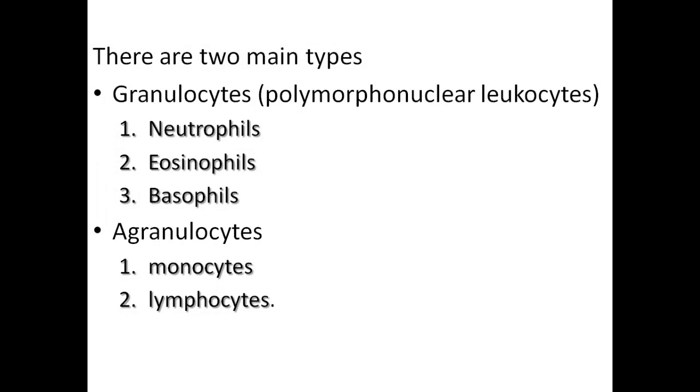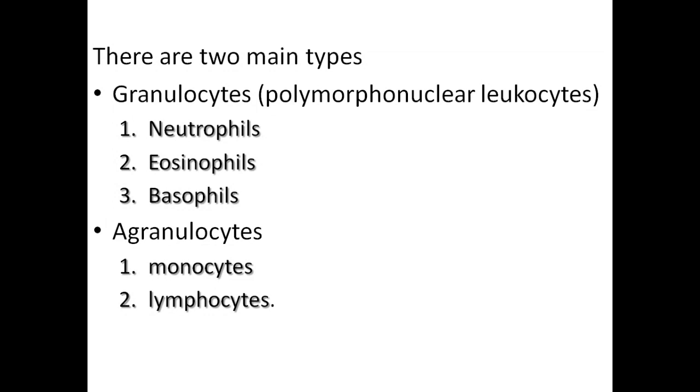These leukocytes, or white blood cells, are categorized into two main categories: the granulocytes and agranulocytes. Granulocytes are white blood cells that have numerous granules within the cytoplasm, while agranulocytes are white blood cells that have no granules within their cytoplasm.